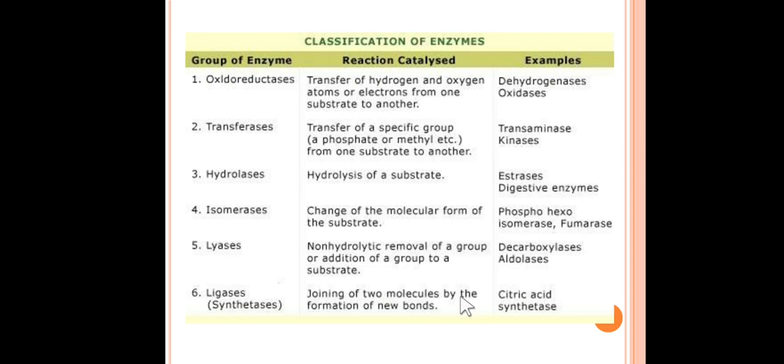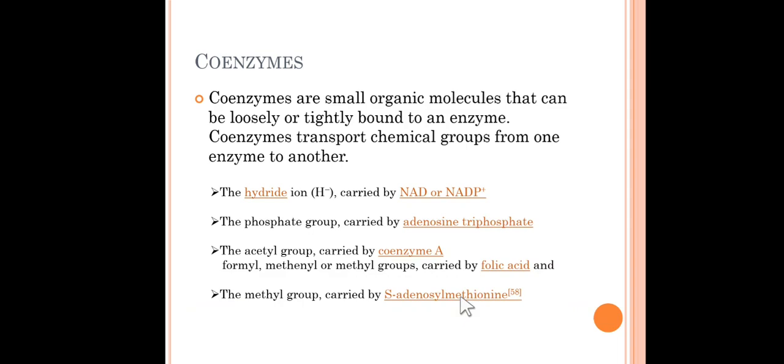These are the examples we have seen. Now let's go ahead and see another type, that is coenzymes. Coenzymes do not actually look like enzymes. They are small organic molecules that can be loosely or tightly bound to an enzyme. Coenzymes transport a chemical group from one enzyme to another enzyme. They are just helping the enzyme, so they are called coenzymes.